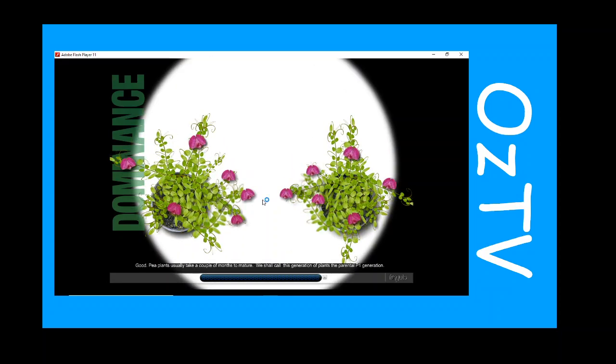Good. Pea plants usually take a couple of months to mature. We shall call this generation of plants the parental P1 generation. Now we are going to cross-pollinate both plants. And it can be physically done 2 ways. We can either take the pollen from plant P1 green and place it in the flowers of P1 yellow, or we can do the reverse and move the pollen from P1 yellow and place it in the flowers of P1 green.